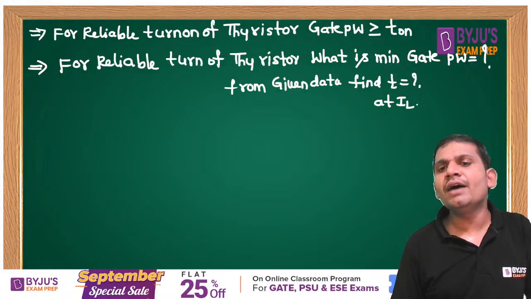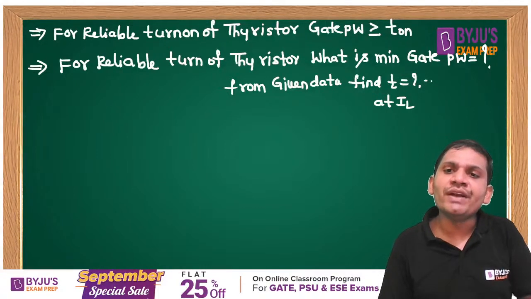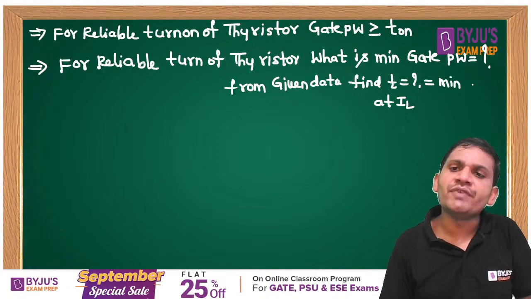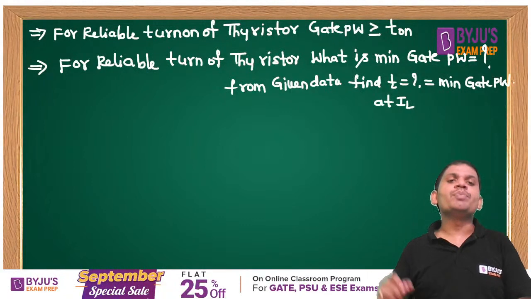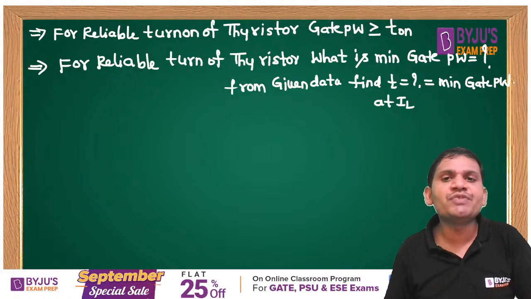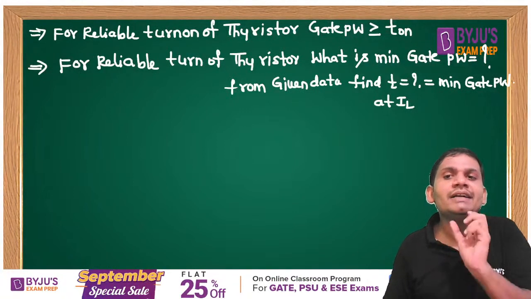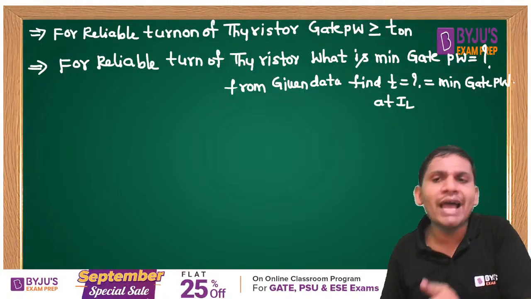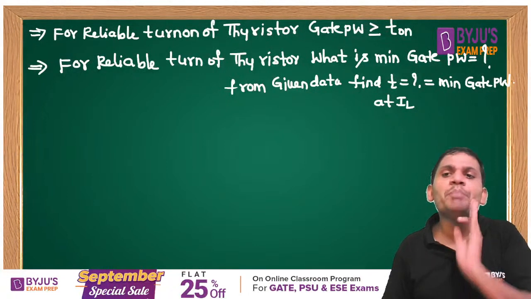That gives the minimum gate pulse width. This concept we can apply, students. If any question asks, for reliable turn on of a thyristor, what is the minimum gate pulse width, find the T at IL corresponding to the latching current. That T gives the minimum gate pulse width.